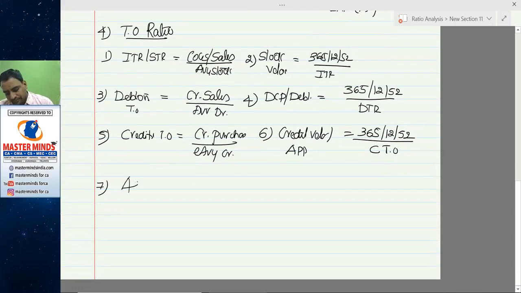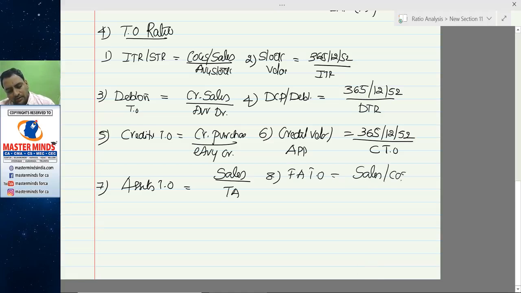Seventh one, assets turnover ratio is equal to sales by total assets. Fixed assets turnover ratio is equal to sales or cost of sales by total assets.